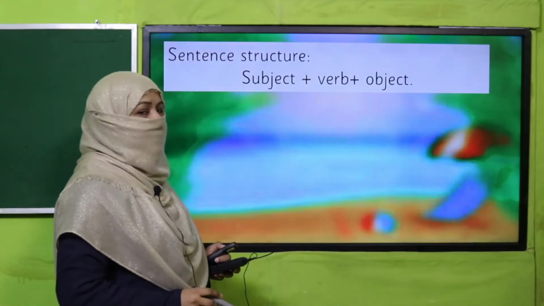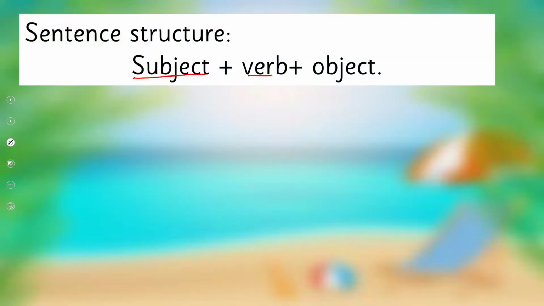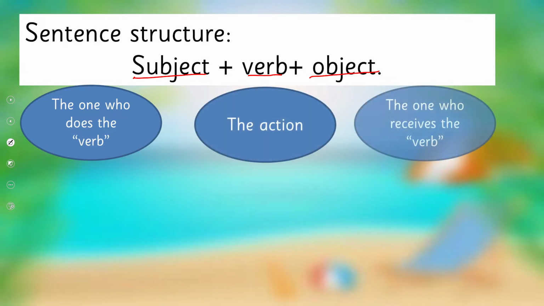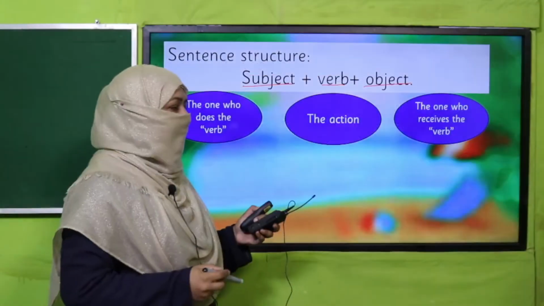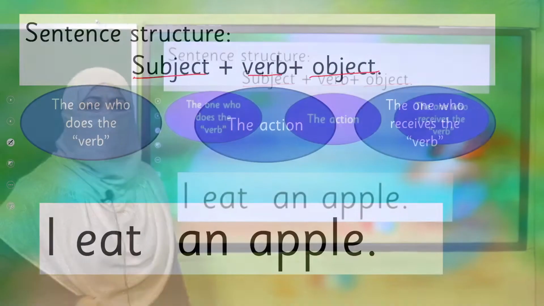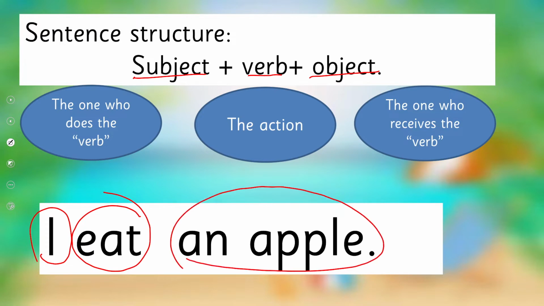Okay. So how do we make a sentence? We use a subject, verb and object. So in sentences, usually this is the sentence structure. There are different sentence structures, so we will just talk about this sentence structure. Subject is one who is doing the action, verb is action, and object is the one who receives the verb. Remember this? Okay. I eat an apple. Now my dear children, I is subject and eat is verb and apple is object. Remember this, we have analyzed this sentence before that.